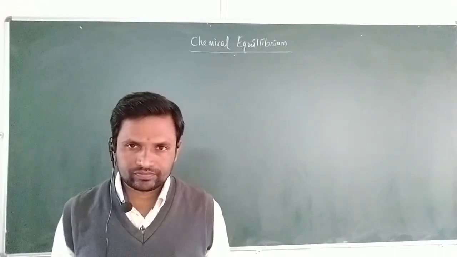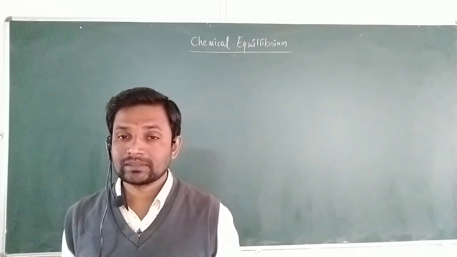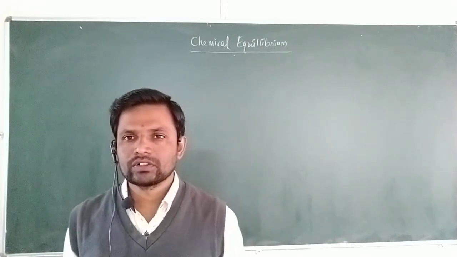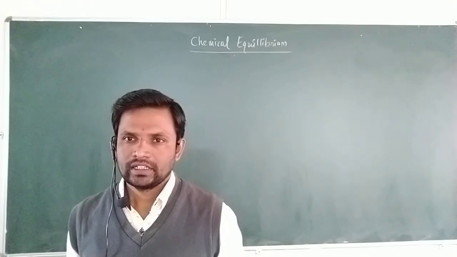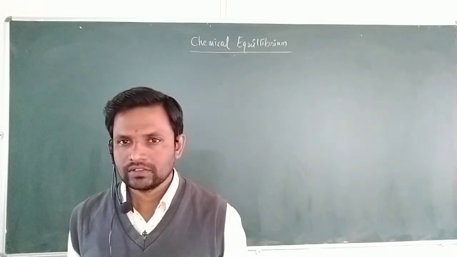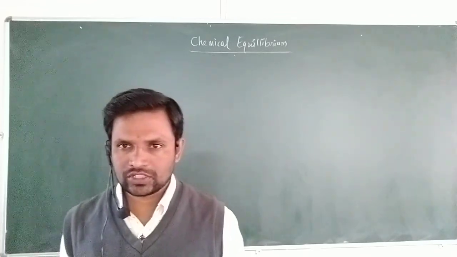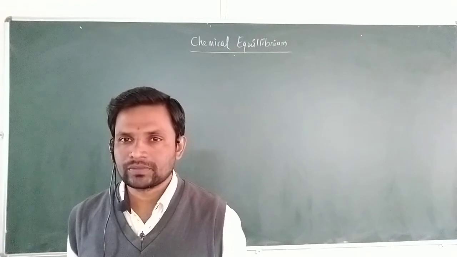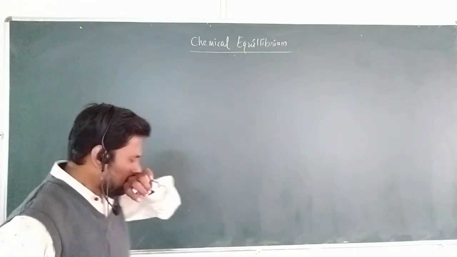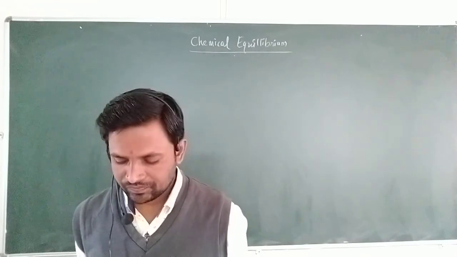In the last lecture, we studied chemical equilibrium and the concept of equilibrium: the rate of forward reaction becomes equal to the rate of backward reaction, and then equilibrium is obtained. We also studied the types of equilibria, homogeneous and heterogeneous equilibrium. So, these two different equilibria we have studied.